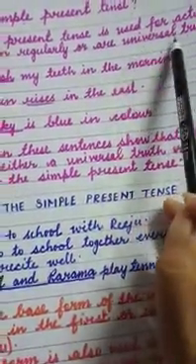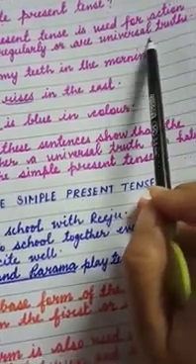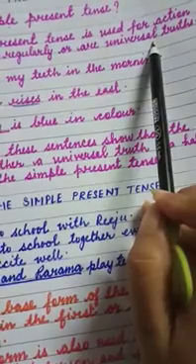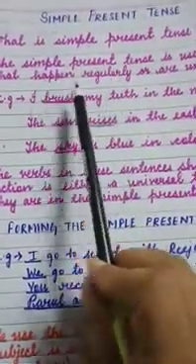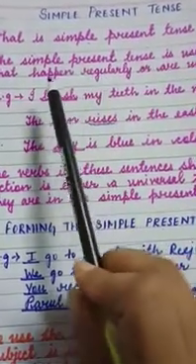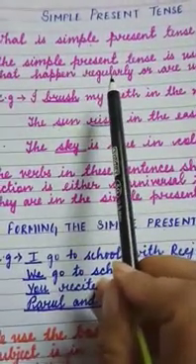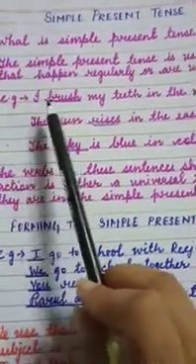Universal truth means something which always remains true, and happen regularly means things that happen regularly, that is our daily routine. Okay, let me show you some examples.